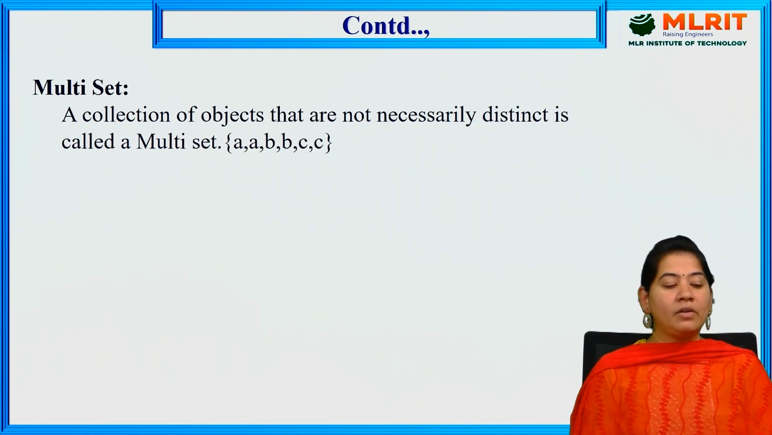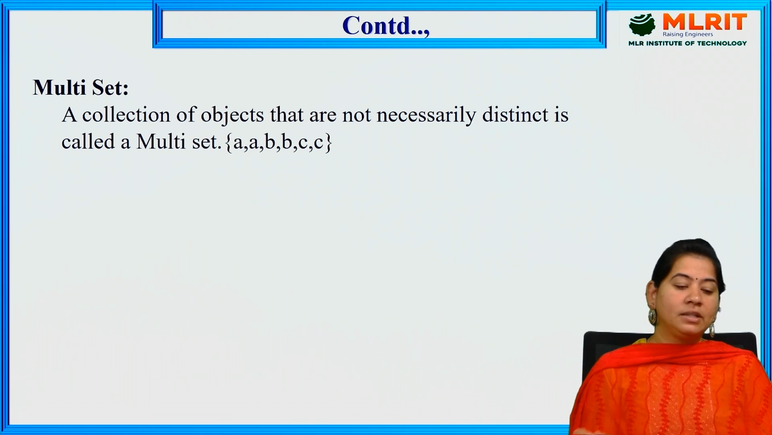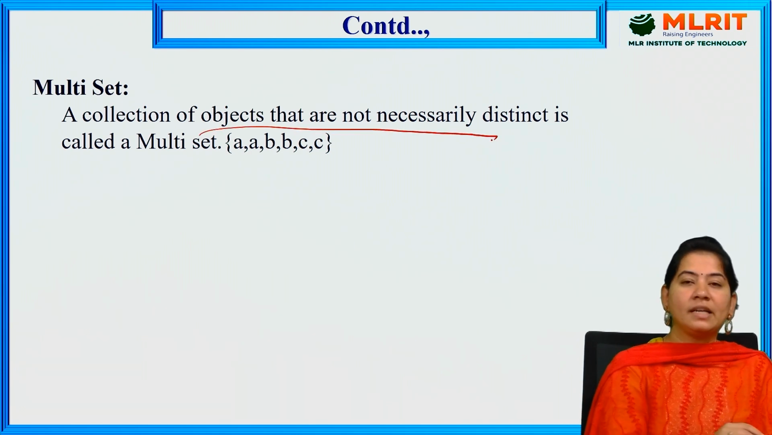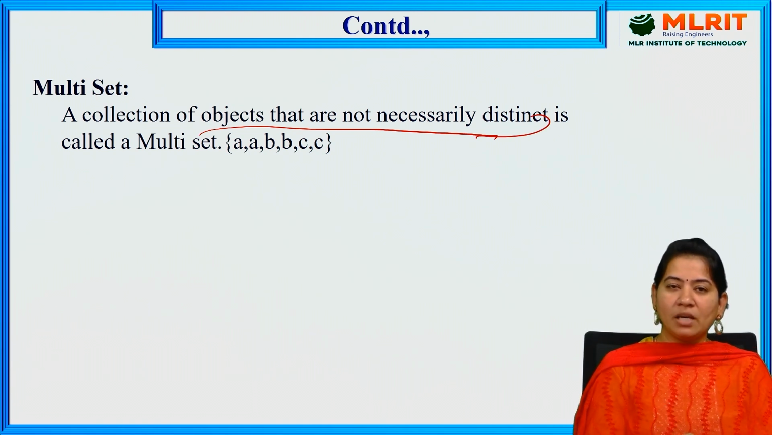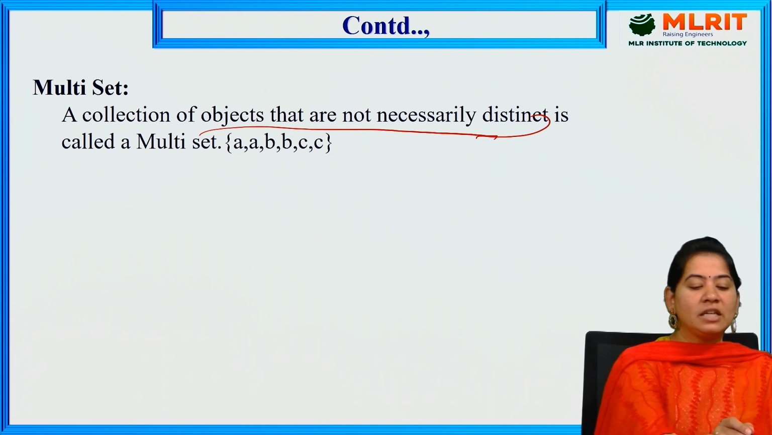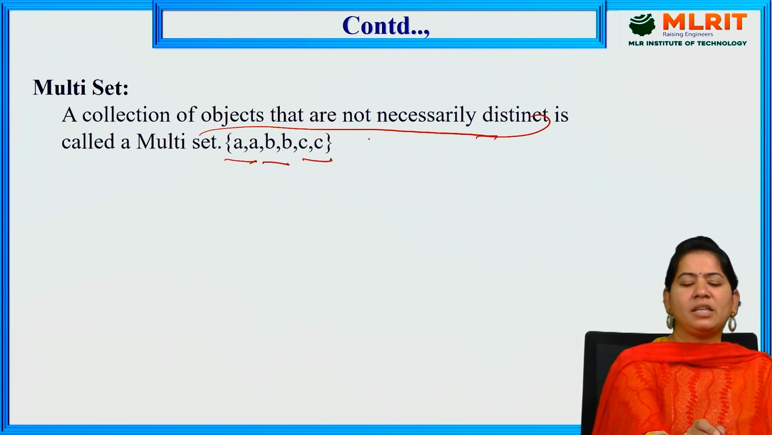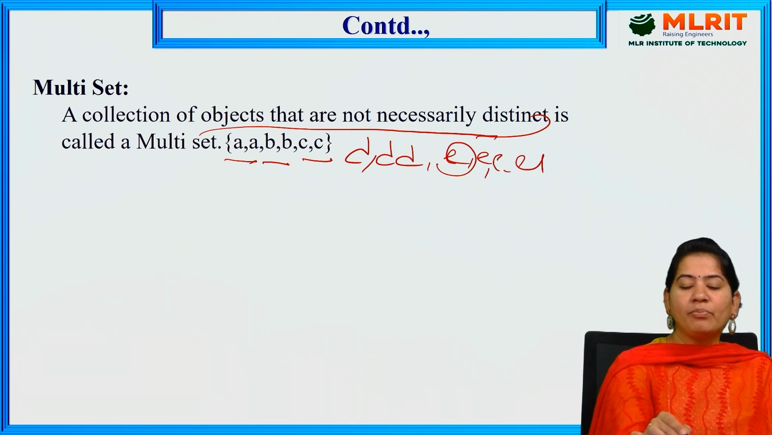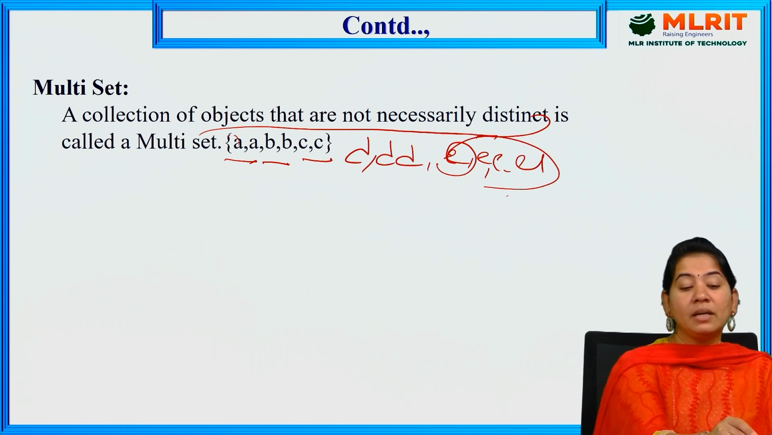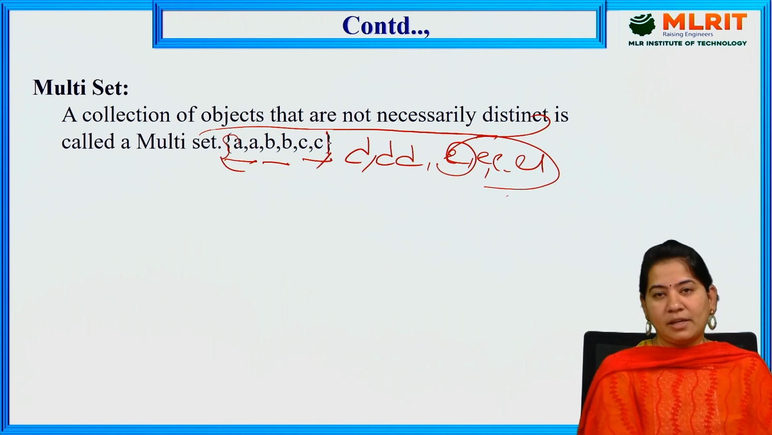Next we have the multi-set. What is meant by a multi-set? A collection of objects which are not necessarily distinct. That means you can have the same element multiple times, and then it is called a multi-set. It is not mandatory that each element appears uniquely, so you can have the same element multiple times. For example A, A, B, B, C, C, or even D, D, D, or even E, E, E, E. If the same element occurs multiple times, then that particular set is called a multi-set.